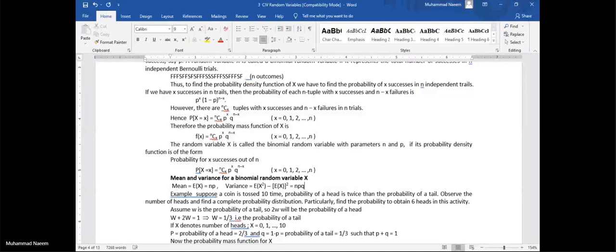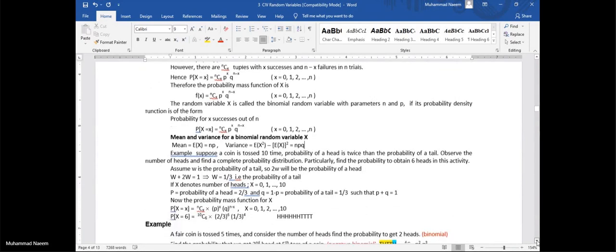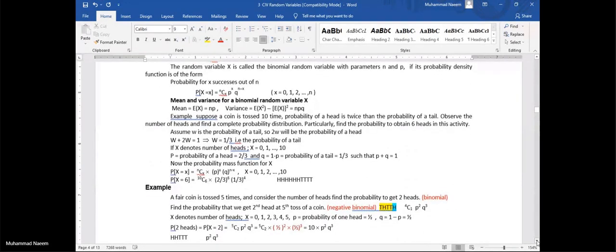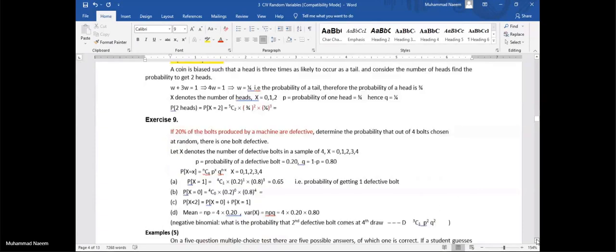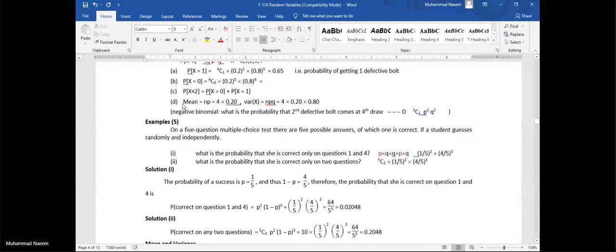We can verify, but derivations and proofs are not included in your exam, so skip them at the moment. Hence, the mean and variance for a binomial random variable are equal to np and npq.